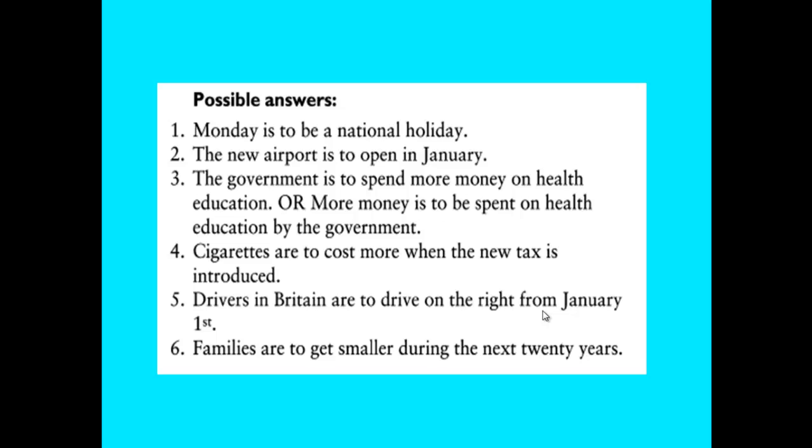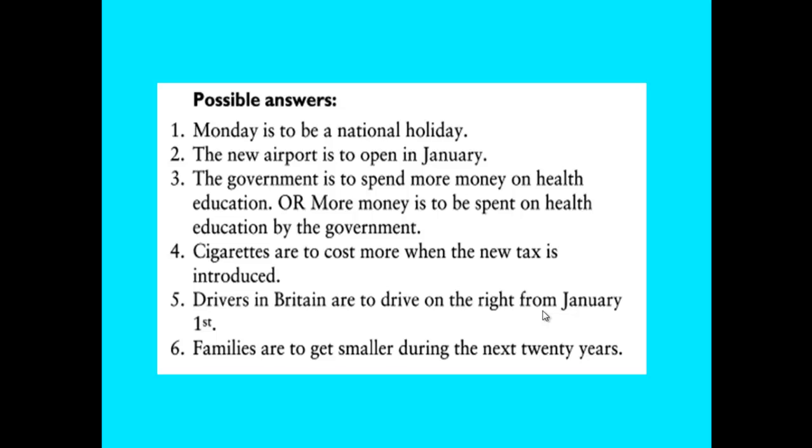Number 3: The government is to spend more money on health education, or more money is to be spent on health education by the government. The second sentence is in the passive form, whereas the first one is active. Number 4: Cigarettes are to cost more when the new tax is introduced.